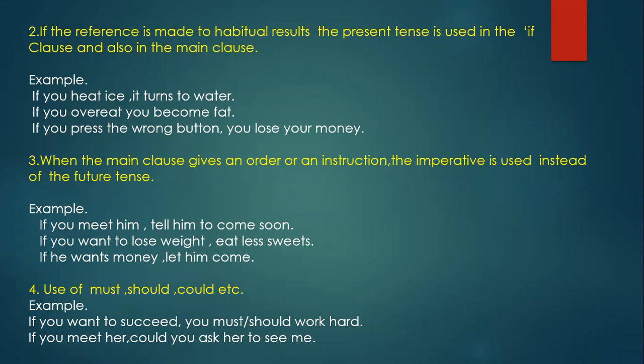It's just like an instruction. Tell him to come soon, eat less sweets, let him come. So the imperative is used instead of the future tense. See, if you meet him, tell him to come soon.